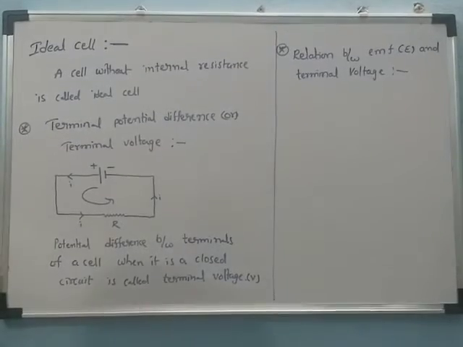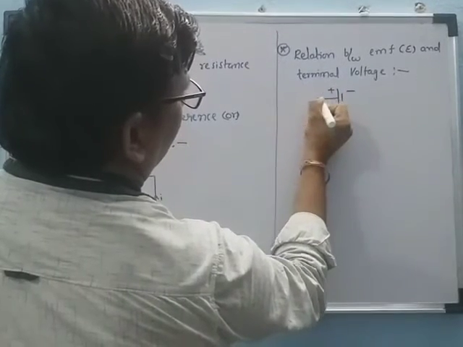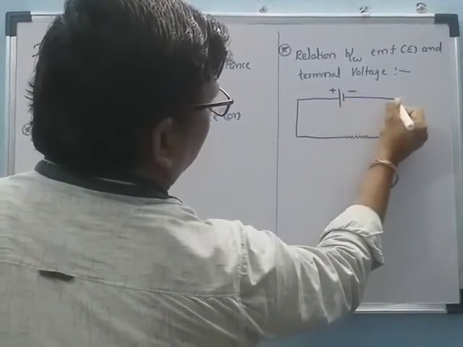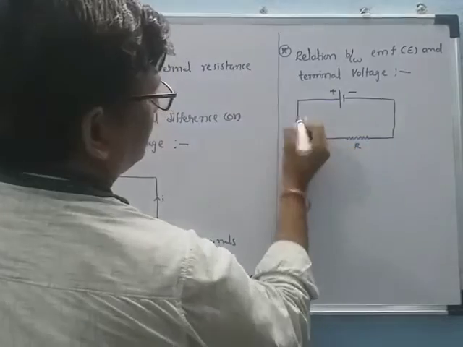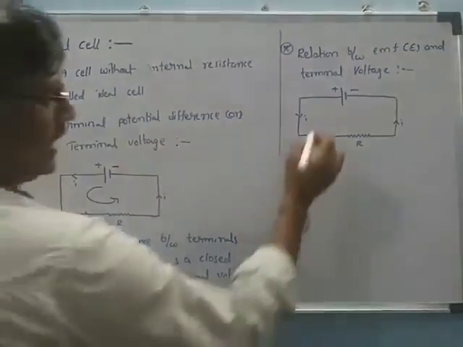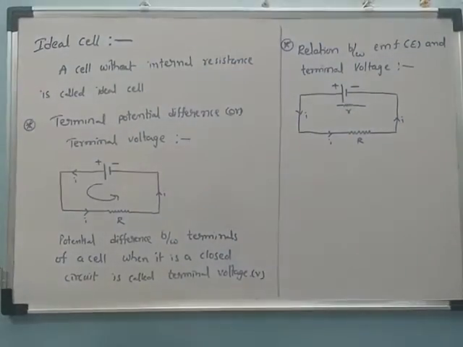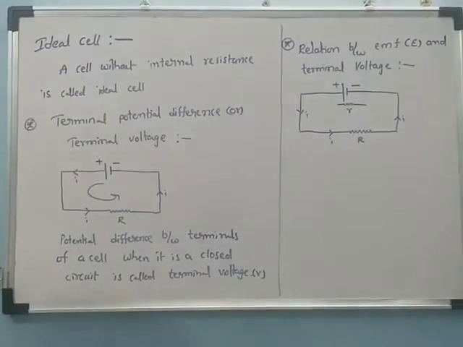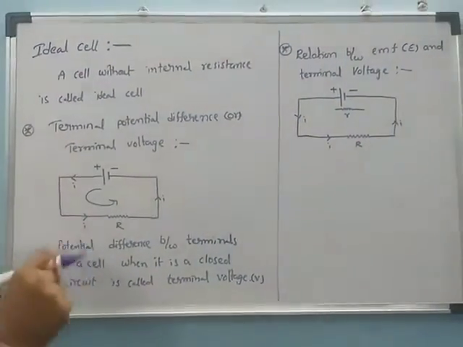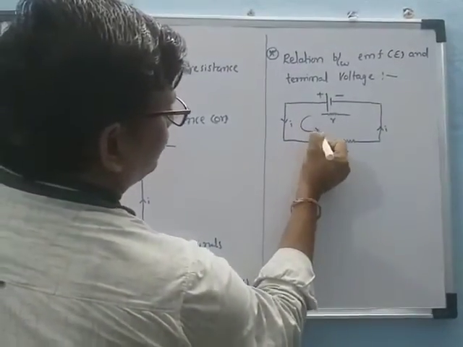See here, again let us consider a battery. The positive terminal and negative terminal are connected across an external resistance, R. The current always passes from the positive terminal to the negative terminal. The battery has an internal resistance, given by small r. That is the resistance offered between the cathode and anode, and it is called the internal resistance. Now this forms a closed circuit.